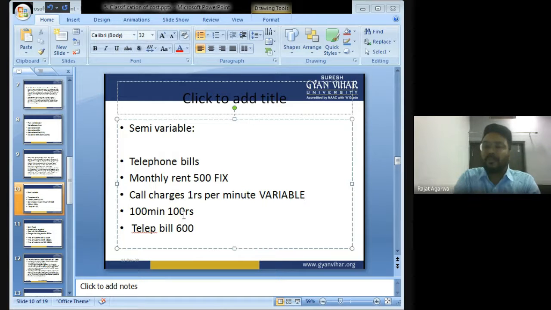So this type of cost will be known as semi-variable cost. Semi-variable costs are those costs whose some part is fixed and some part is variable. Got my point? Everyone understood? Okay, now let's move ahead.